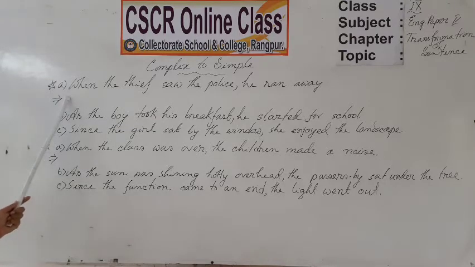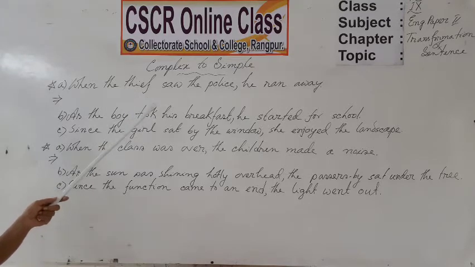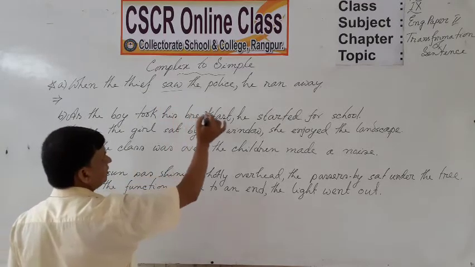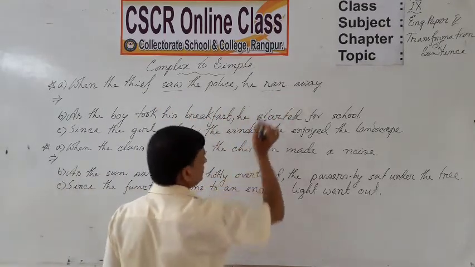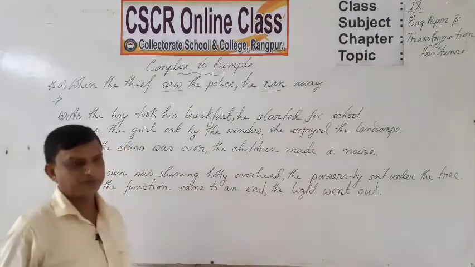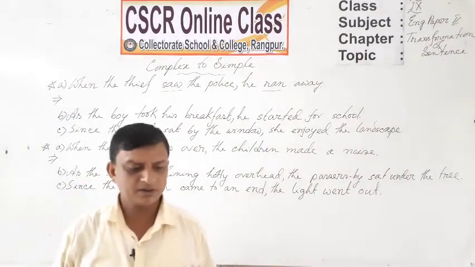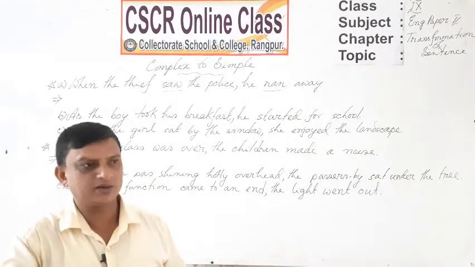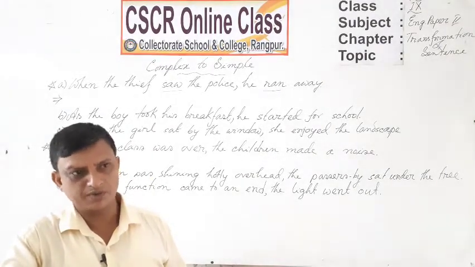First one, example A. When the thief saw the police, he ran away. Dear students, first finite verb saw and second finite verb ran. These two verbs are held one after another without any stoppage.